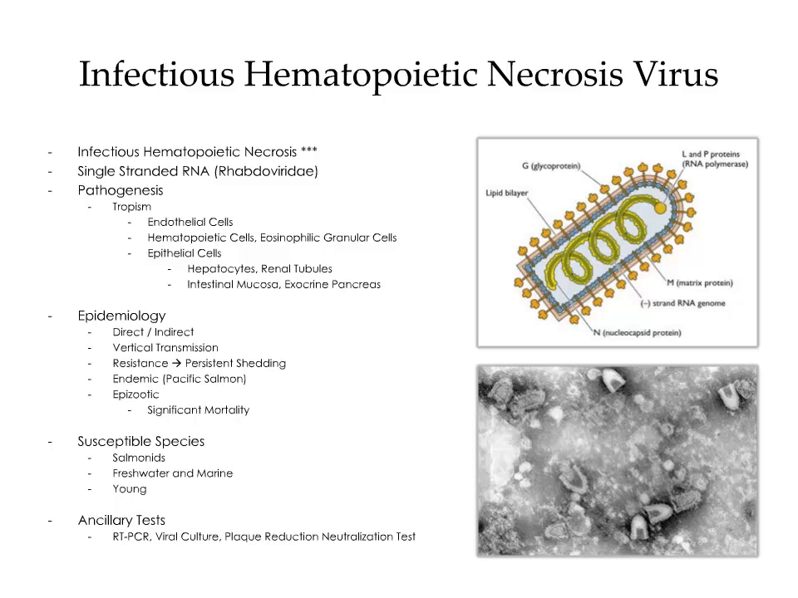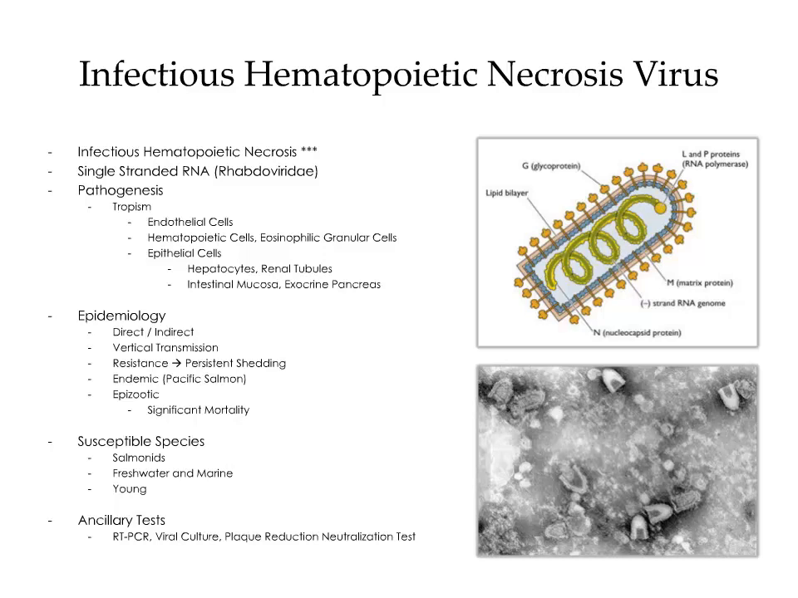As for its epidemiology, the virus can spread via direct and indirect transmission. It can also spread via vertical transmission. Some of the infected fish can develop resistance, resulting in persistent shedding. The virus is considered endemic in Pacific salmon, and every so often it can produce epizootics in farmed salmon, resulting in significant mortality. This is primarily a disease of salmonids in both freshwater and marine environments. Young salmon are far more susceptible.